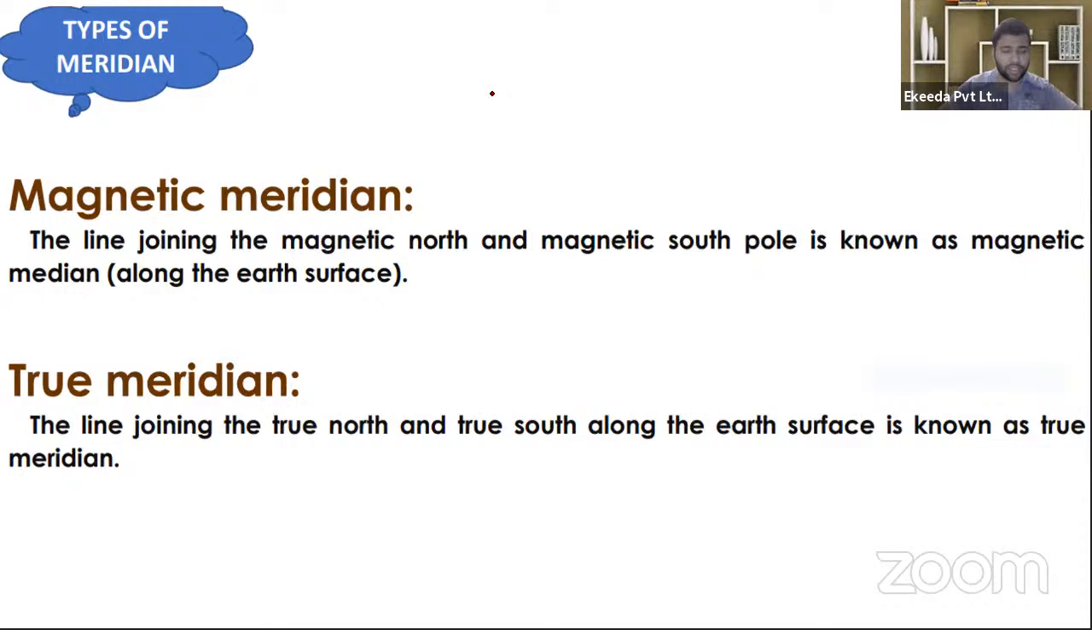Now suppose that this is the surface of the earth, which is roughly in the shape of a spheroid, just like this. Now here the north pole will lie and here the south pole will lie. Now the line which joins the north pole and the south pole along the surface of the earth is known as the meridian.